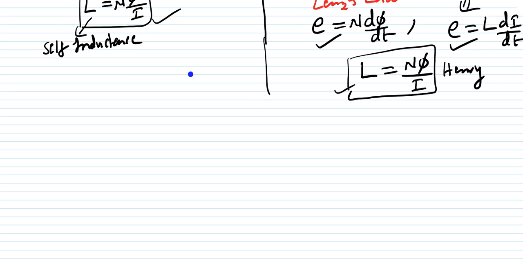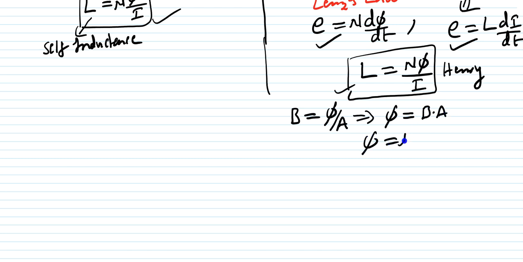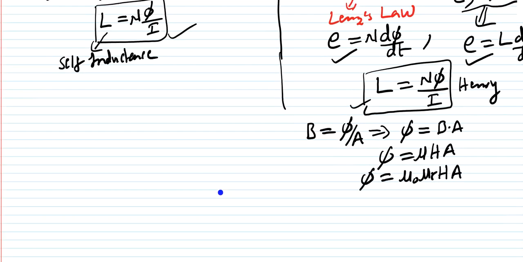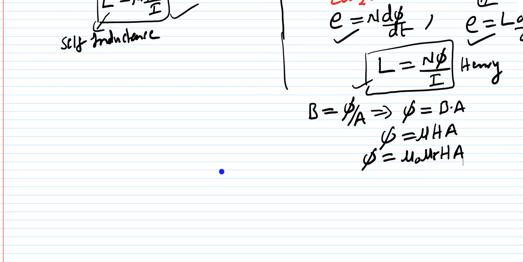Now, you also know that the magnetic flux density B is equal to phi by A. This definition you already know. From this you can write phi is equal to B into A. Like that also you can write, or phi is equal to, instead of B you can write mu into H into A, or phi is equal to mu naught mu r H into A. So like that, so many relations you can bring from this diagram.